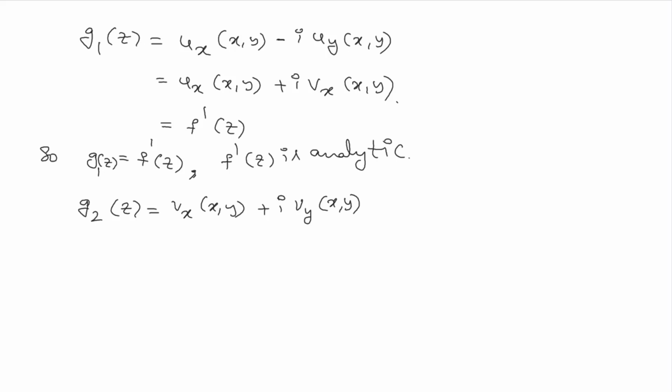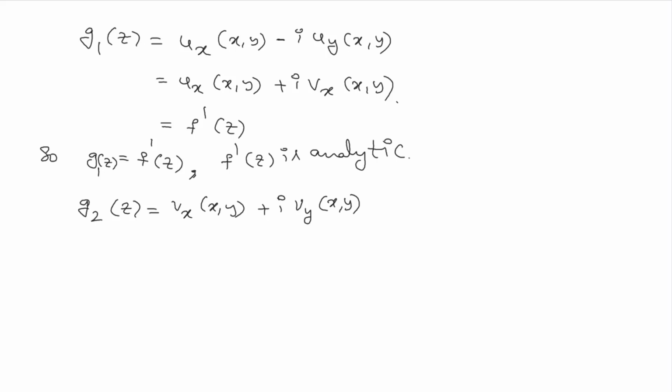For that, the necessary condition is that the real and imaginary parts of the function G2 of z should satisfy the Cauchy-Riemann equations. So let's check whether these two functions satisfy the Cauchy-Riemann equations or not.